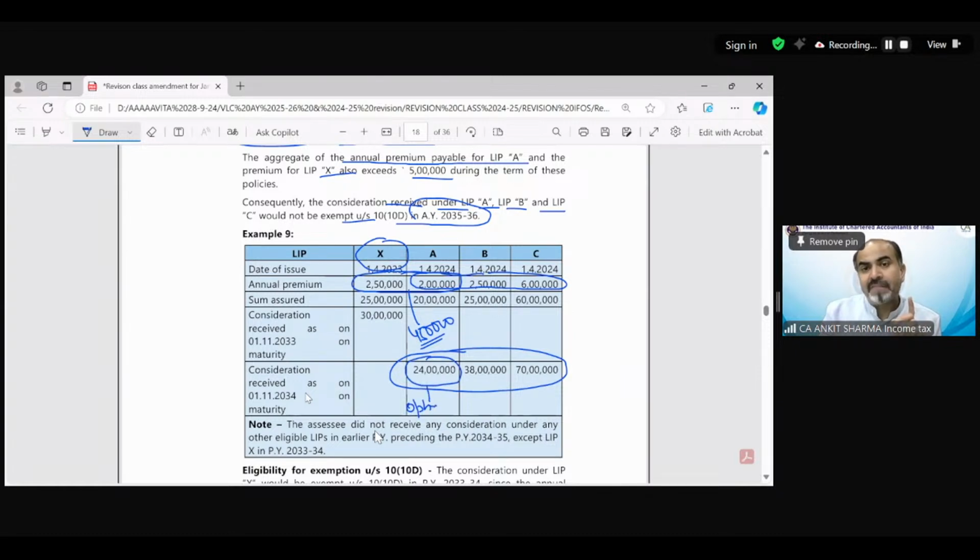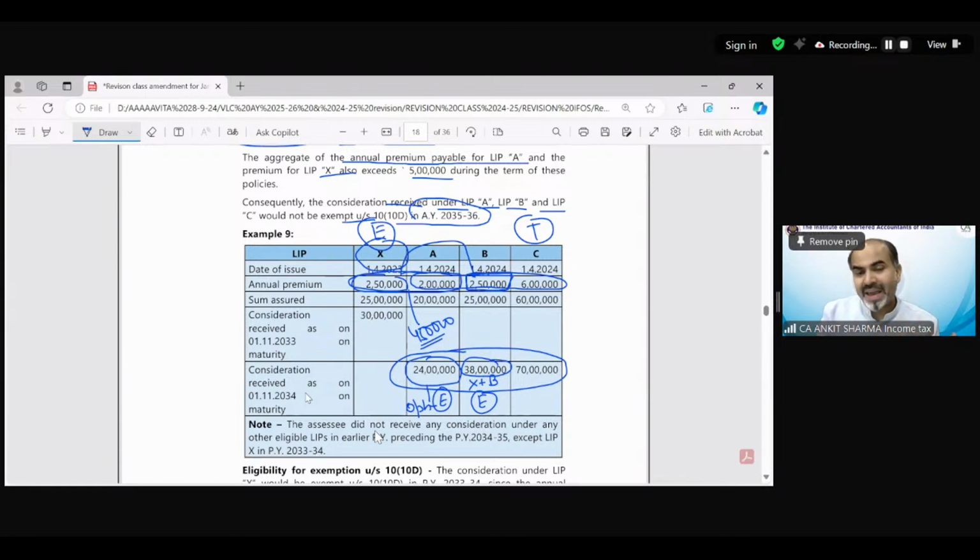Either you can apply for the exemption of X and A because the aggregation is not exceeding 5 lakh rupees, so you can opt for exemption of A. You have one more choice because the consideration has been received together in the same year. So you can go for the exemption of X and B because the aggregate is up to 5 lakh only. So you can get the benefit of X and B also. In this situation, you would be able to exempt 38 lakh rupees. C is going to be taxable anyway. X is going to be exempted, C is going to be taxable. The fight is between A and B.